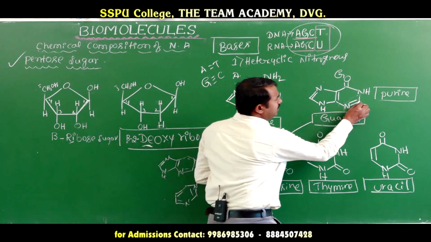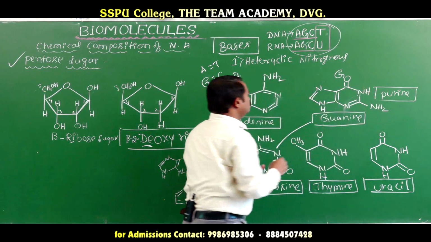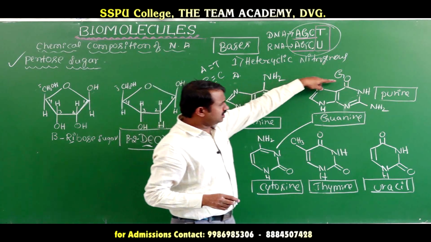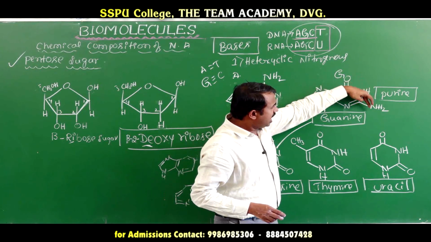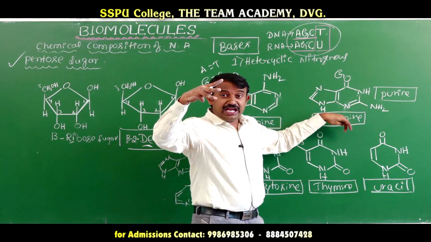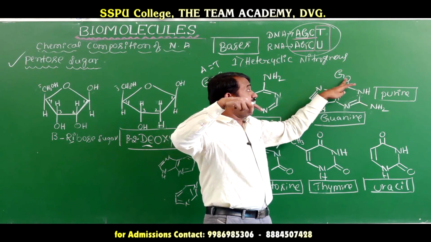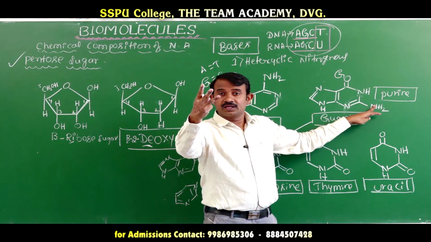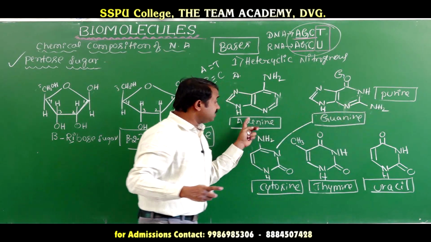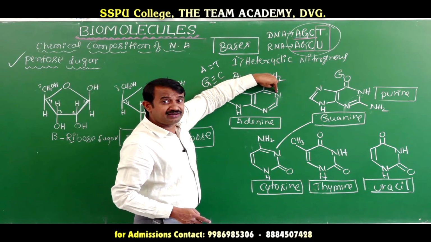Guanine contains one NH2, which means it has a carbonyl, NH and NH2. There are lone pairs of electrons here, and CO is attached, giving one, two, three hydrogen bonds. But in adenine, the purine nitrogen does not contain hydrogen.